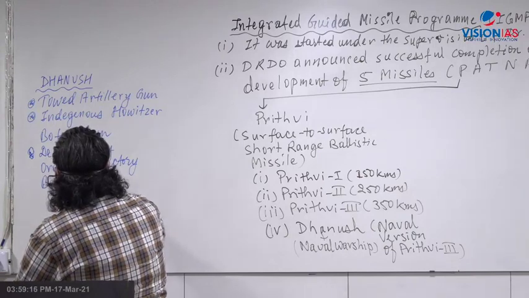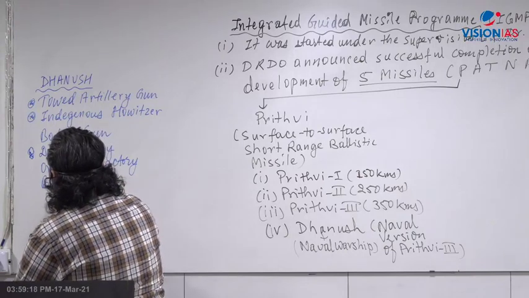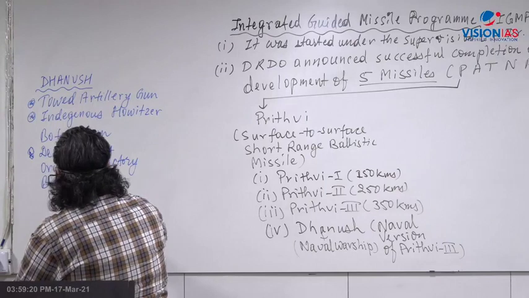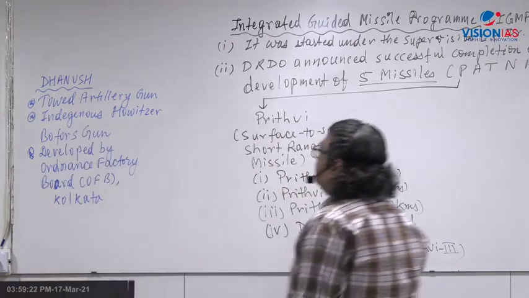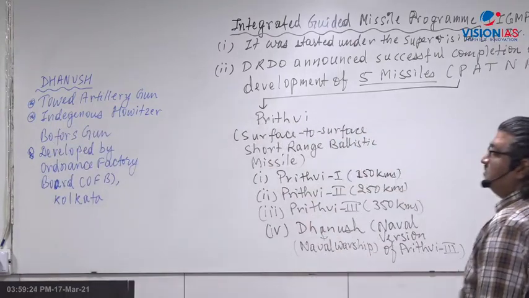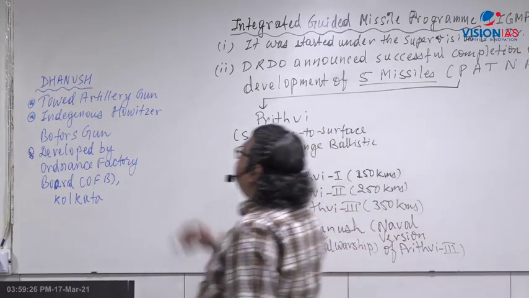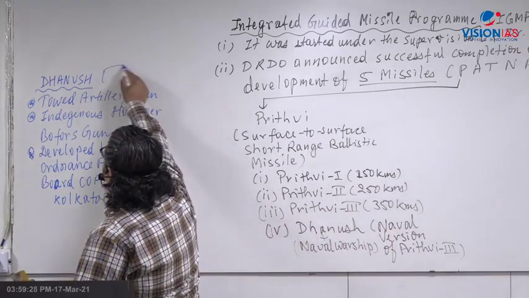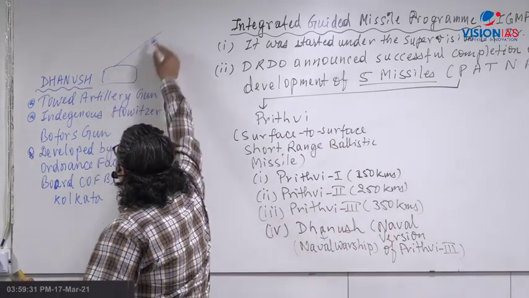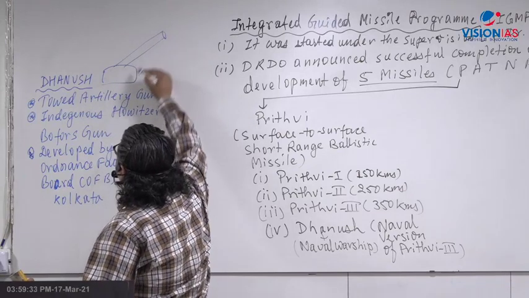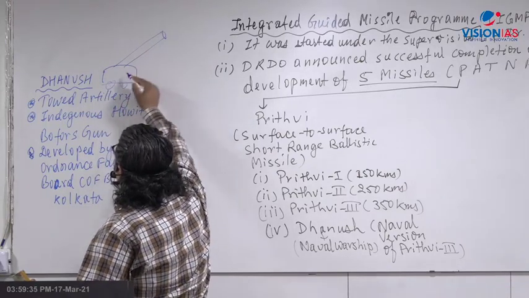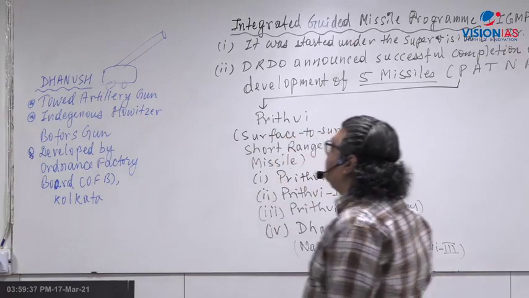Board that is in Kolkata. Kolkata Ordnance Factory Board has developed this Dhanush. So one Dhanush is the artillery gun, right? It is just like you have seen that. It looks like this one. You have a long barrel with a gun there, right? That is what the Bofors gun used to look like.